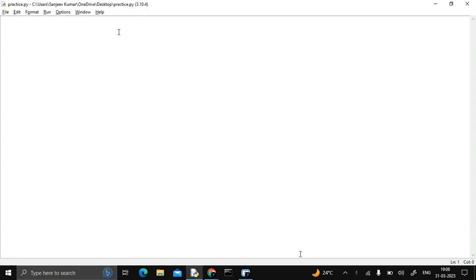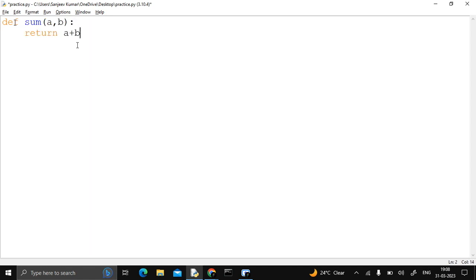Every Python file works like a module. For example, we create one file called practice.py. This file works like a module. A module is basically a collection of functions. So let's create a function: def sum, which accepts two parameters, a comma b, and returns a plus b.